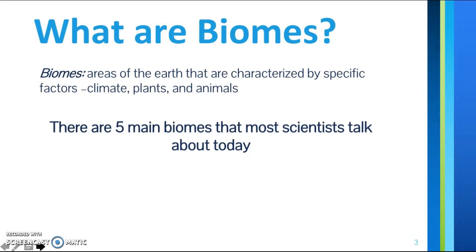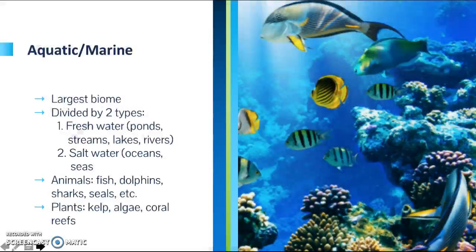So what are biomes? The definition of biomes is areas of the Earth that are characterized by specific factors such as climate, plants, and animals. While it is an ongoing debate on the exact total number of biomes, we will talk about the 5 main ones today. The aquatic and marine biome.